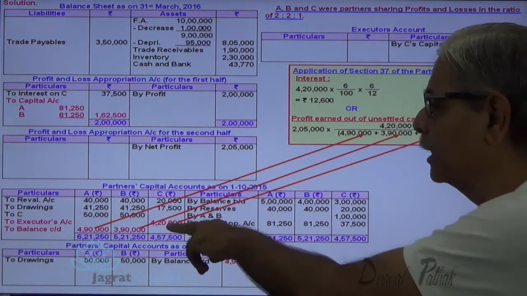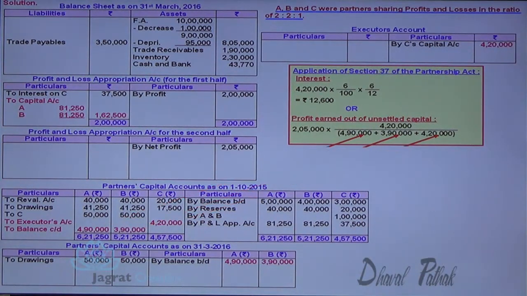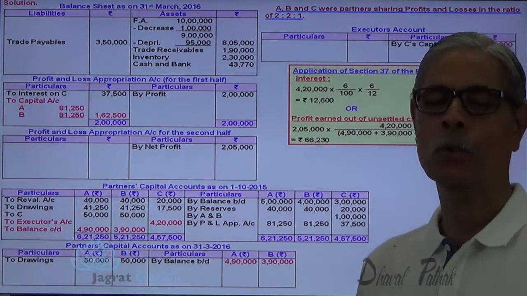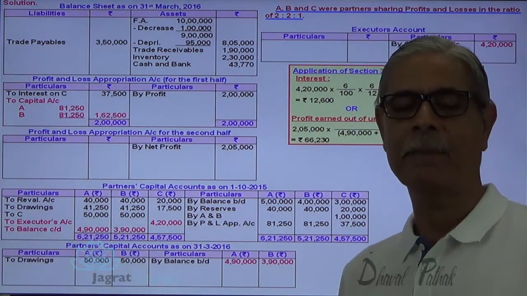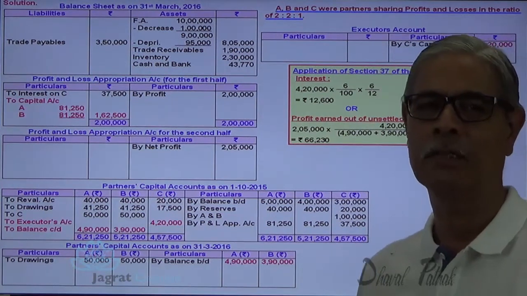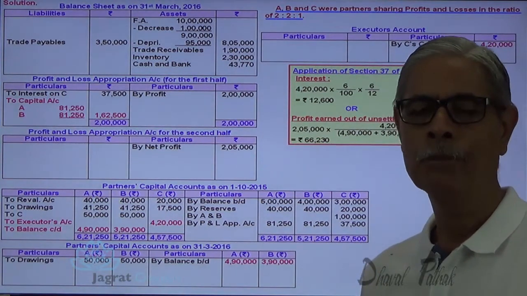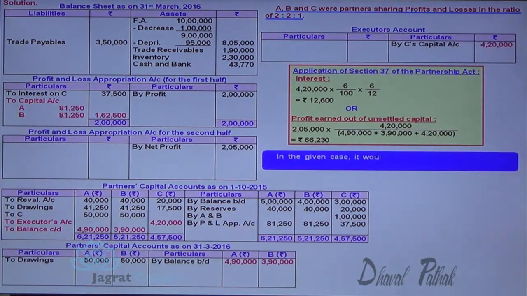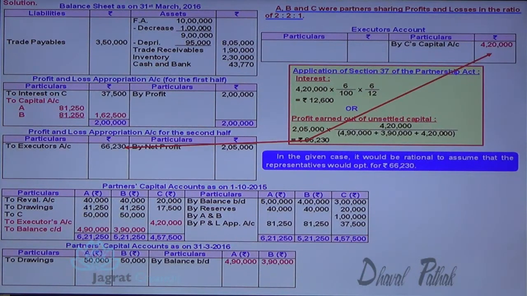What is the amount proportionate to the unpaid amount of 4,20,000? If you work it out, it is 66,230. So there is an option for the legal representatives of C either to take 12,600 or 66,230. The rational choice will be to opt for the larger amount, so it would be rational to assume that the representatives would opt for 66,230. So out of profit, 66,230 is to be paid to C, meaning the legal representatives of C.